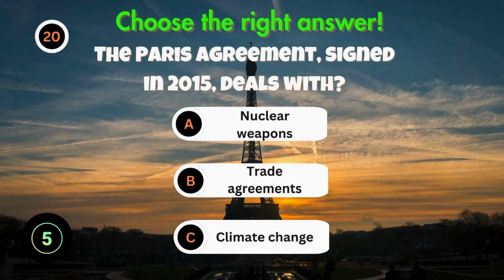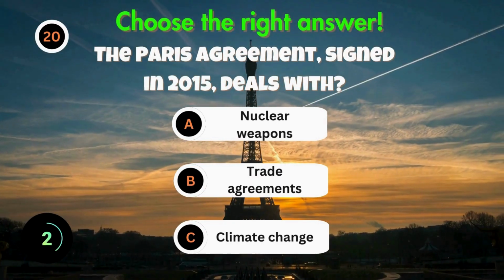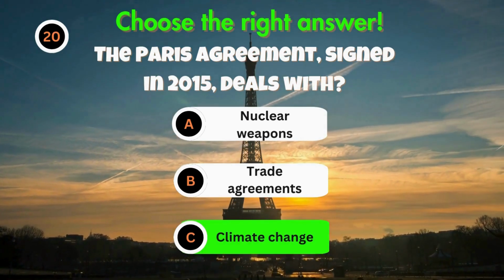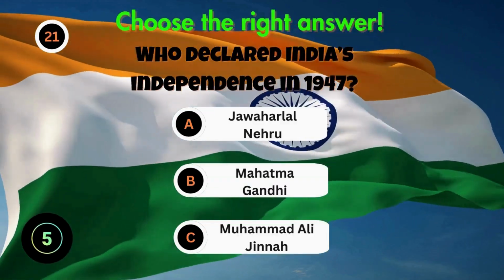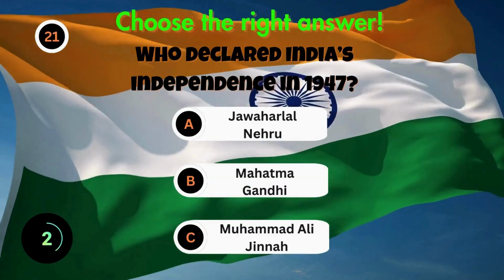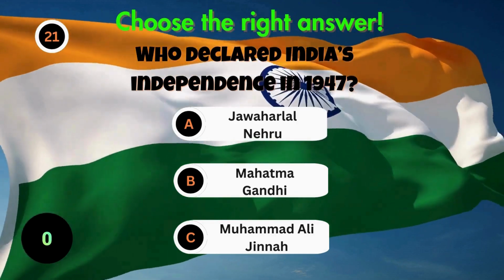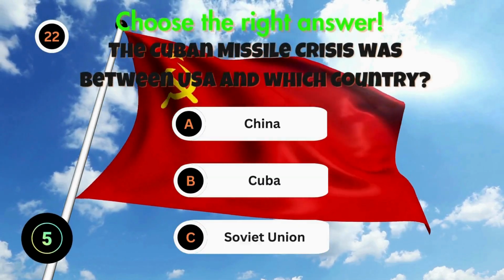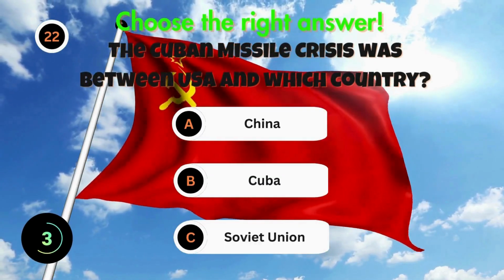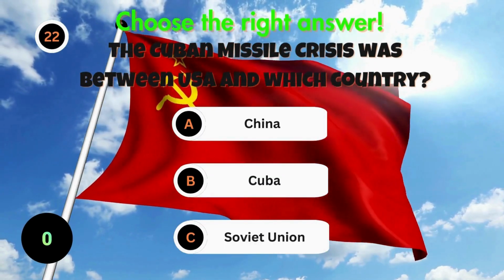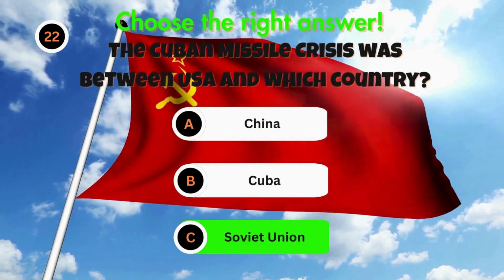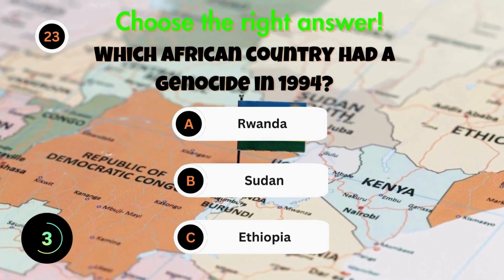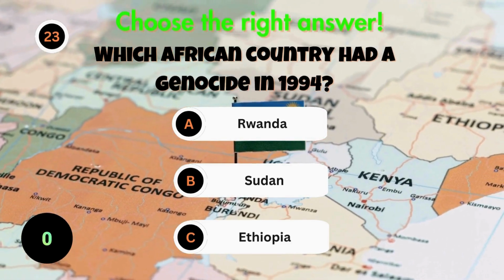The Paris Agreement, signed in 2015, deals with? Who declared India's independence in 1947? The Cuban Missile Crisis was between the USA and which country? Which African country had a genocide in 1994?